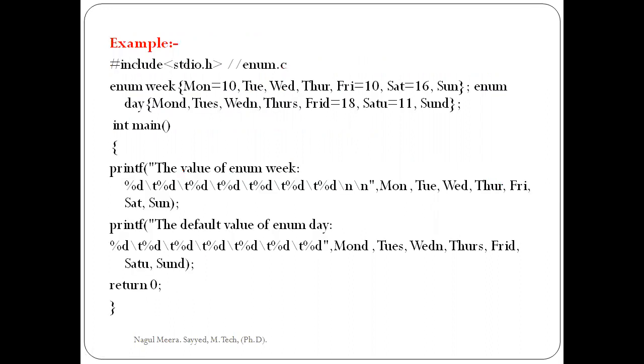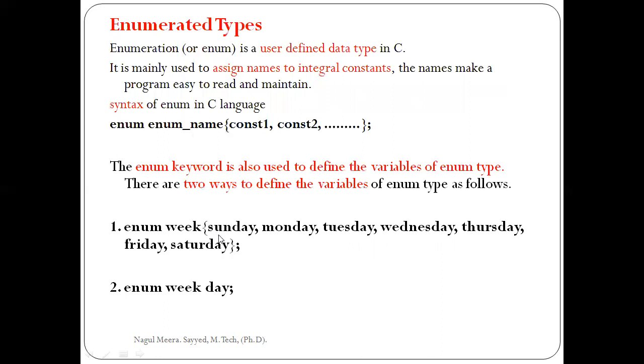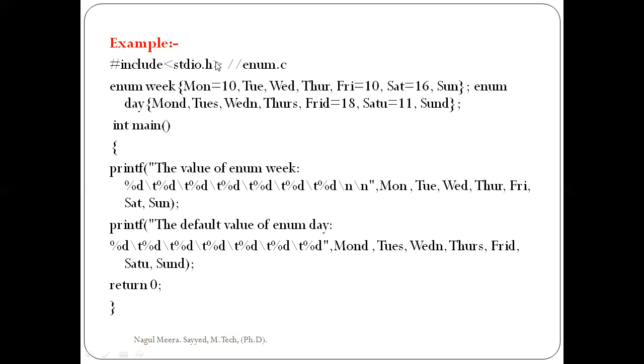Now here is one example program for enum. I am using the first syntax, the first way. My program name is enum.c. In this, enum week: enum is the keyword and week is the name of the enum. Here Monday equal to 10, so I am assigning a value to a particular variable. Then Tuesday, Wednesday, Thursday, Friday, and so on.